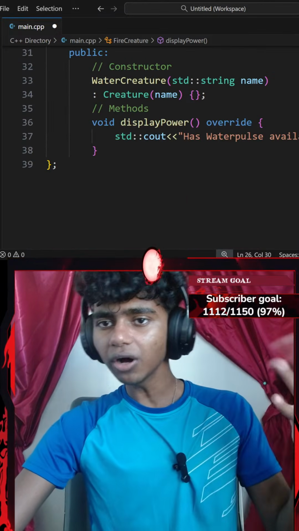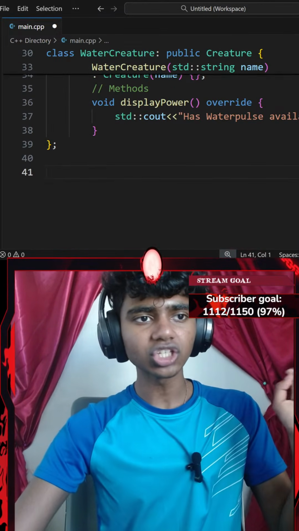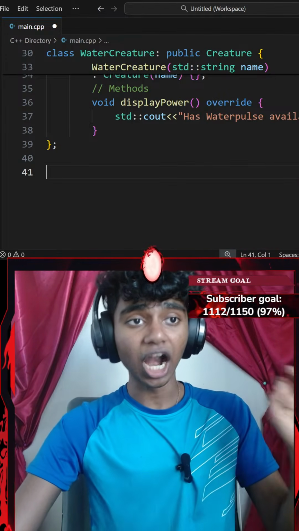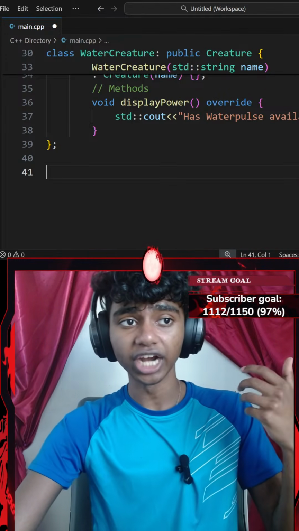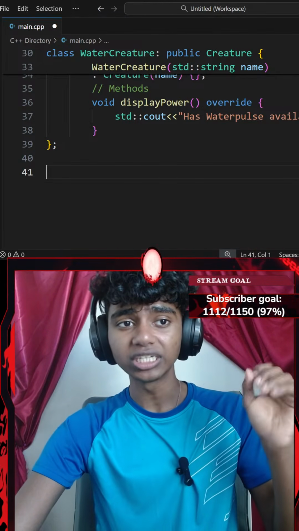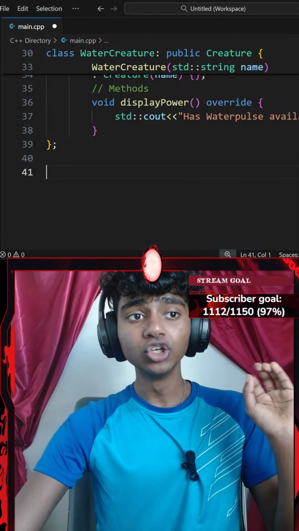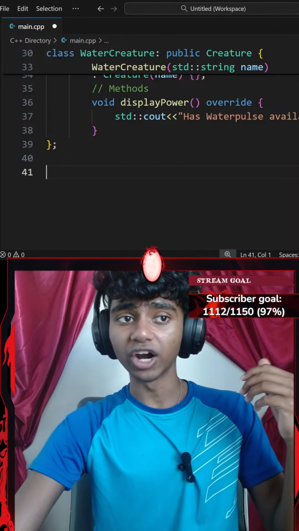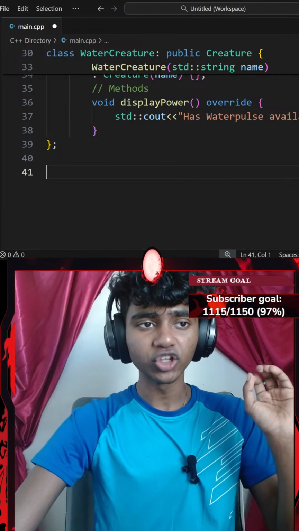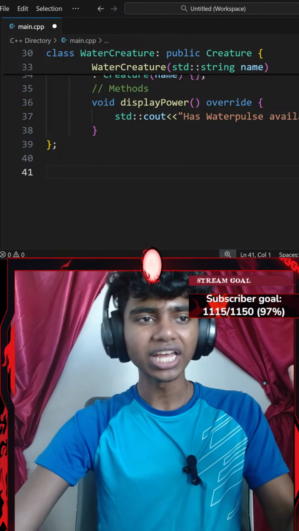Okay, next up, let's read the next instruction. So now I have to create a hybrid class called steam creature that inherits from both the fire creature class and the water creature class. This will form your diamond inheritance. You must use virtual inheritance for fire creature class and water creature class from creature, otherwise chaos will ensue.